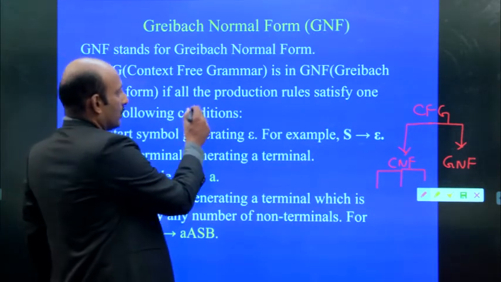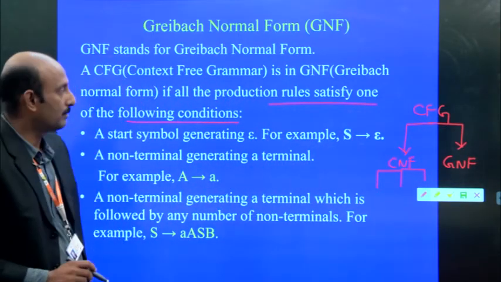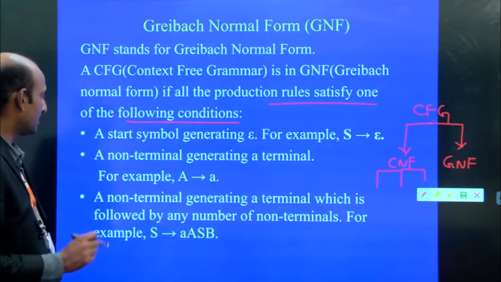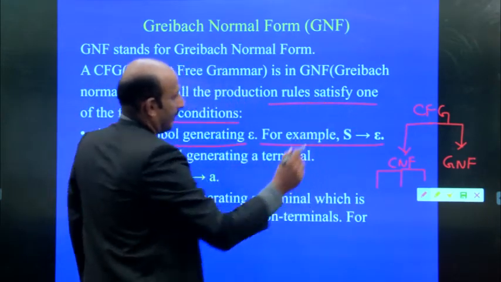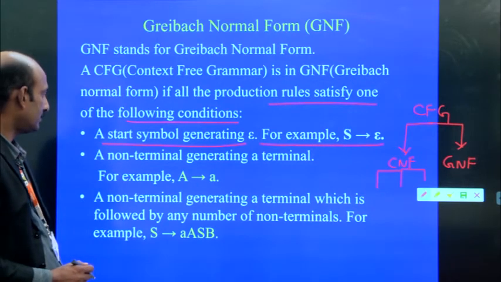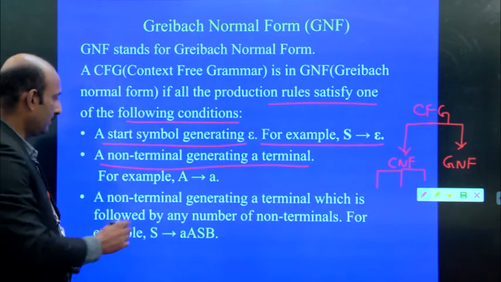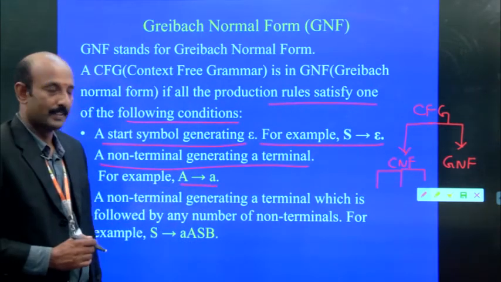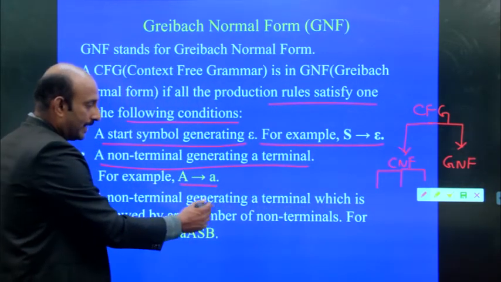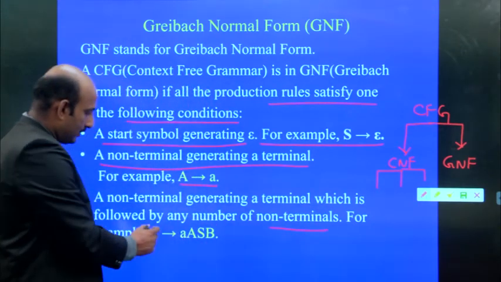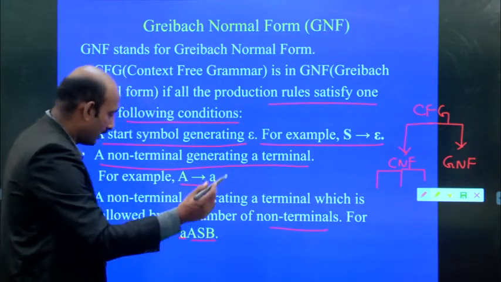In Greibach normal form, all the production rules satisfy one of the following conditions. First, the start symbol generating epsilon, that is, if S implies epsilon. Second, a non-terminal generating a terminal, for example A implies small a. And third, a non-terminal generating a terminal which is followed by any number of non-terminals.